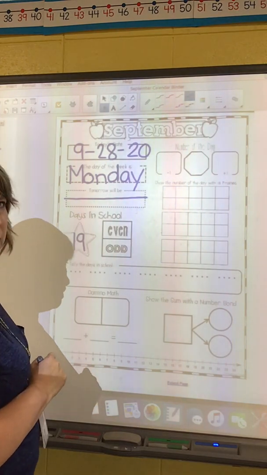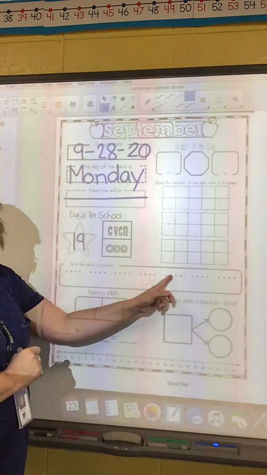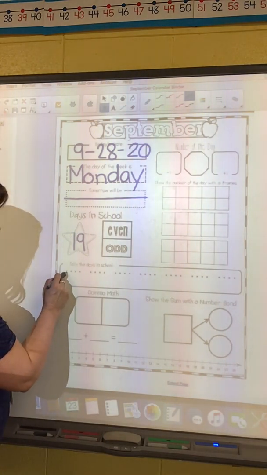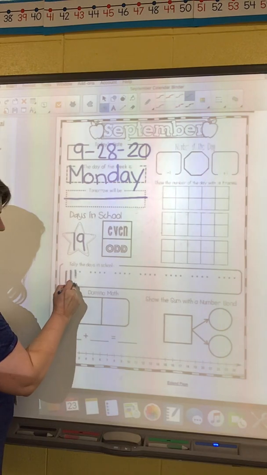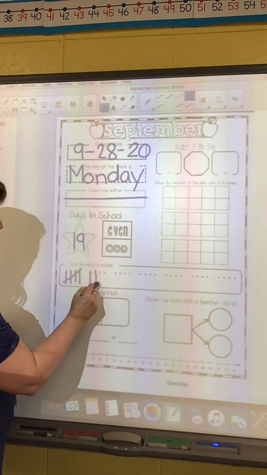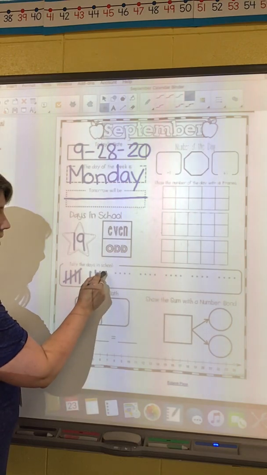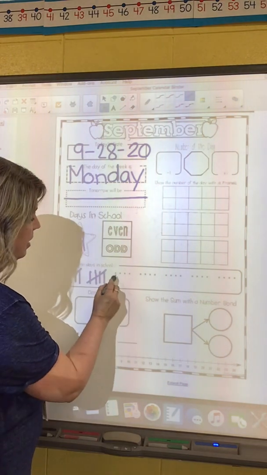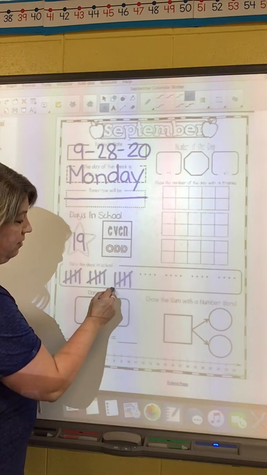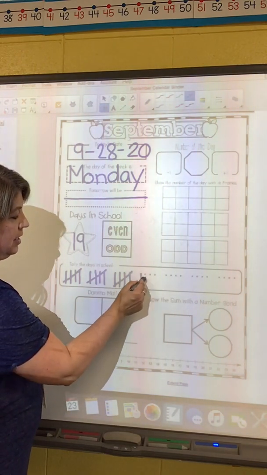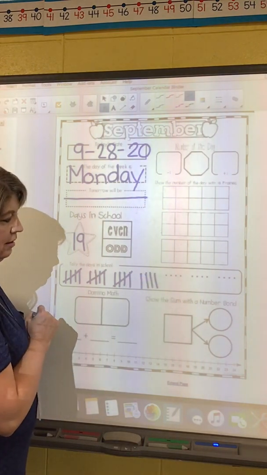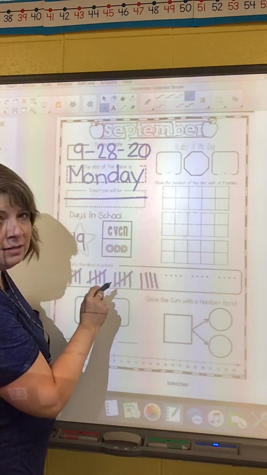So we're going to do something a little backwards today. We're going to start with tally marks today. Let's make 19 of them. Here we go. 1, 2, 3, 4, 5, 6, 7, 8, 9, 10, 11, 12, 13, 14, 15, 16, 17, 18, 19.